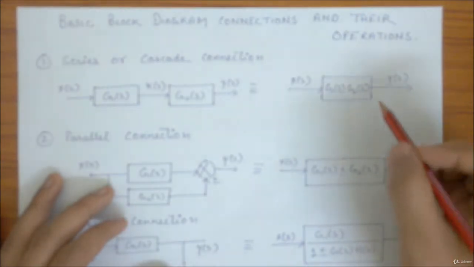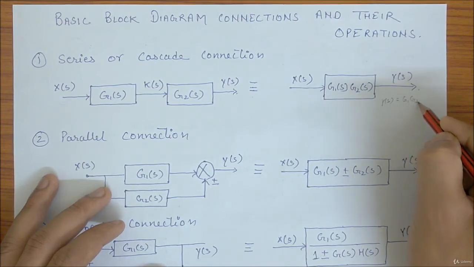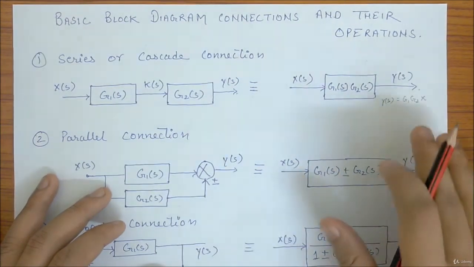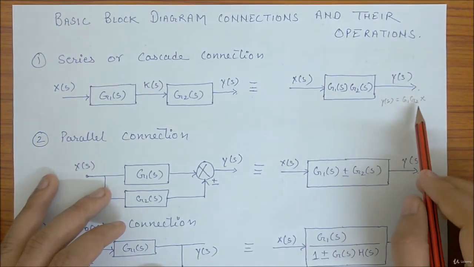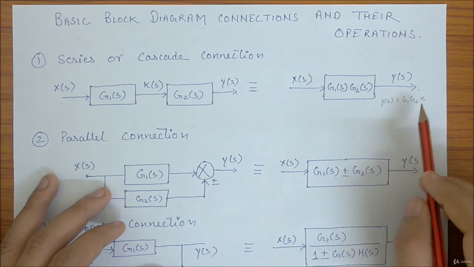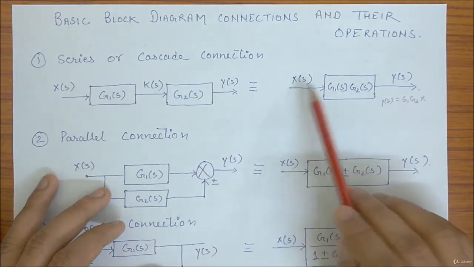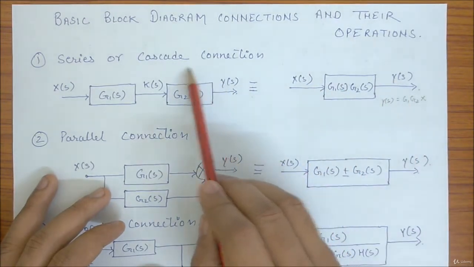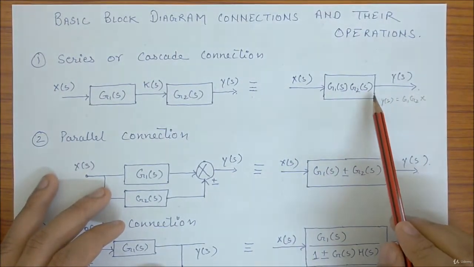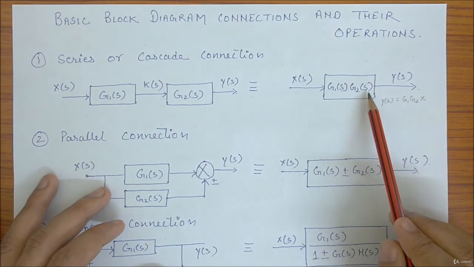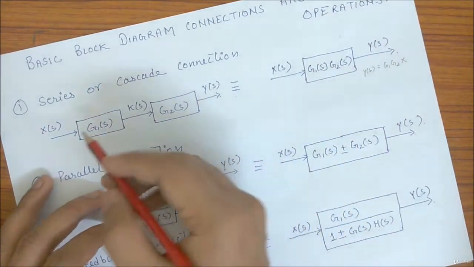Then Y(s) will be G1 G2 X. You can see this whole arrangement, only X(s) and Y(s) are the same, but this whole block from here to here is replaced by this block G1(s) into G2(s). You can see here how this works.